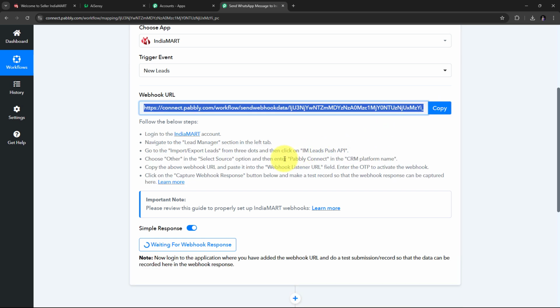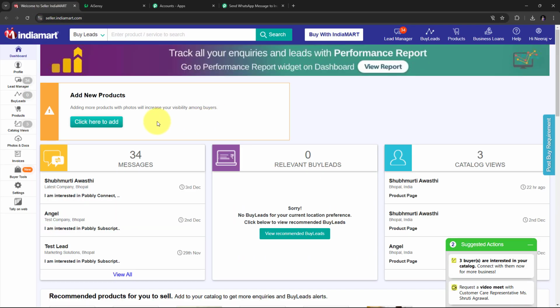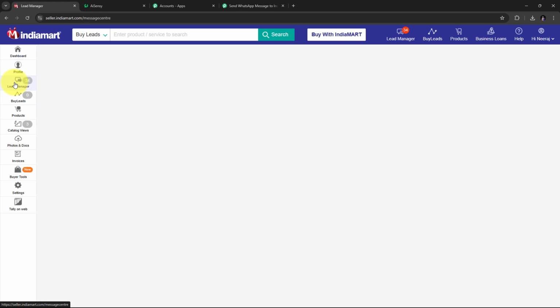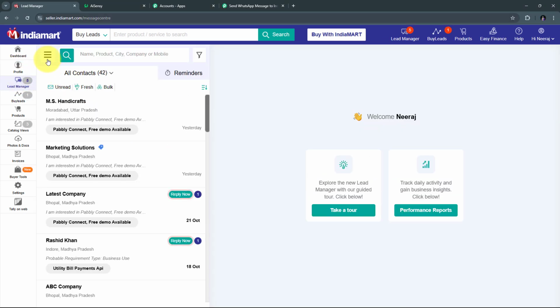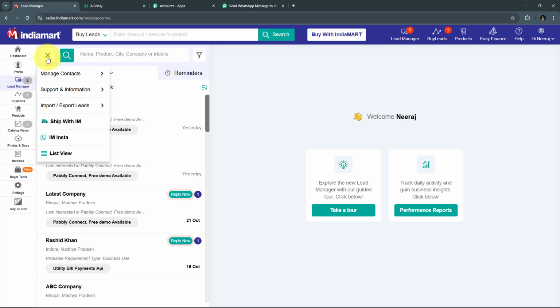And now I'm going to take you to my IndiaMART account. Here, for connecting IndiaMART with Pabbly Connect, I need to go to Lead Manager. And in Lead Manager, I need to click on this hamburger icon. And here I need to go to Import/Export Leads, where I'm going to use Push API. So I'm going to select that.